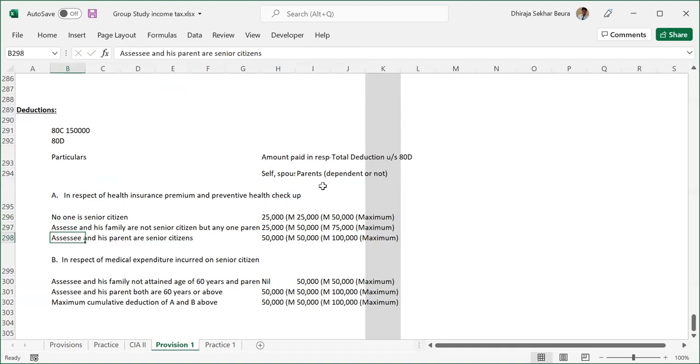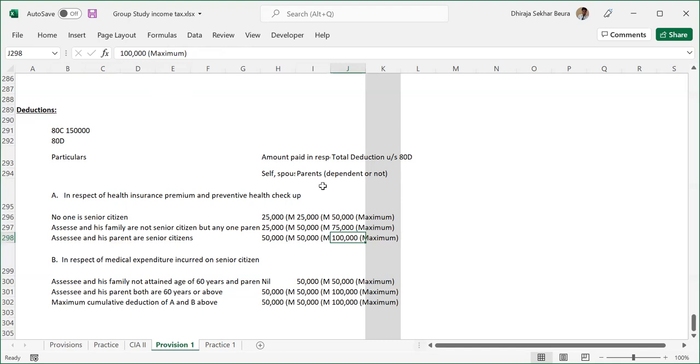If the assessee and his parents, all of them are senior citizens, then there is another limit. So the maximum limit, if you see, you can take benefit of up to 1 lakh from this provision. So if you are paying health insurance or preventive health checkup, what is preventive health checkup? You're making some checkups or health related, any hospital expenses can also be included here, not a problem.